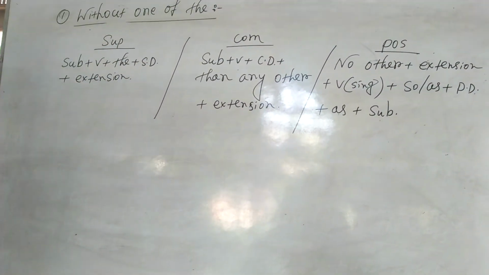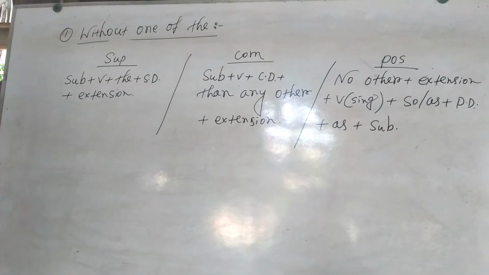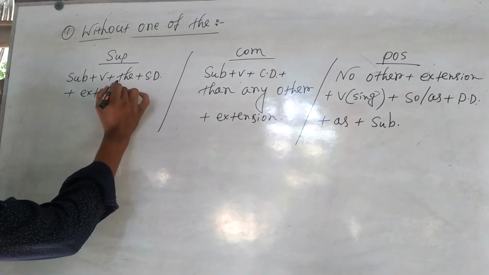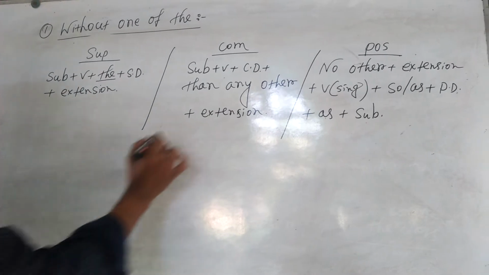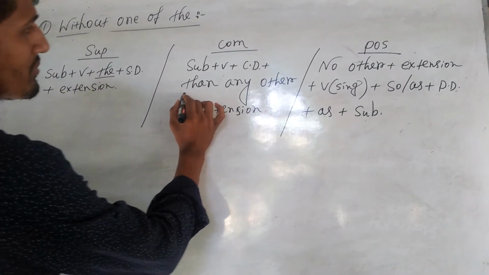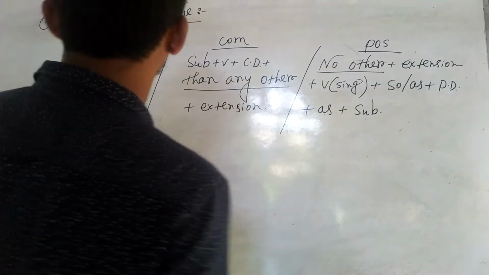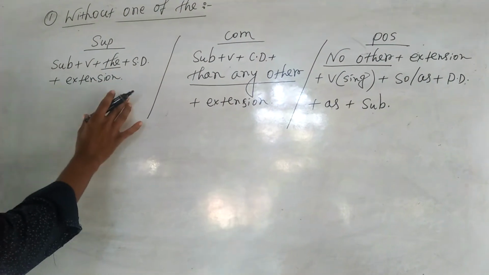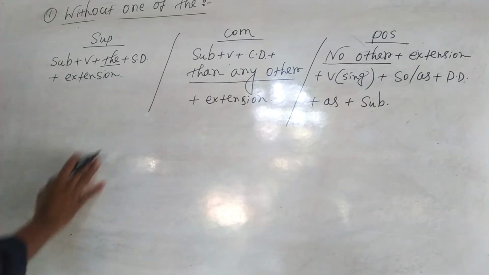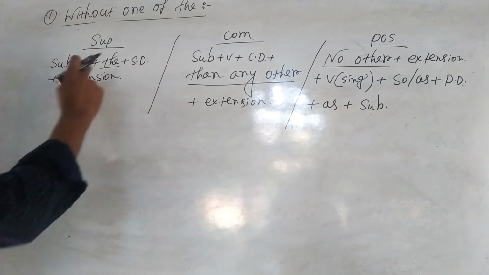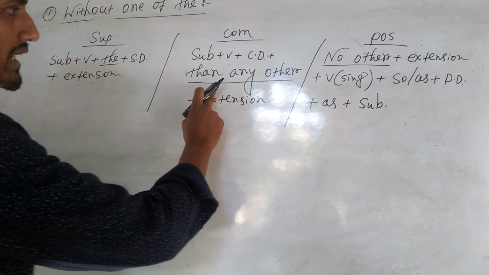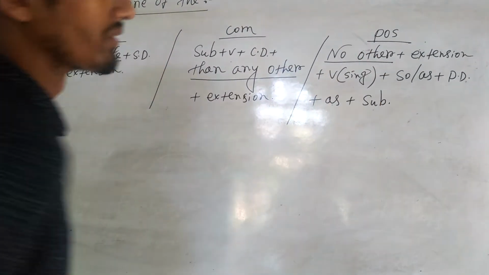Okay, in a nutshell, we can describe that in the superlative form, the; in the comparative form, than any other; in the positive form, no other. So without one of the formula reveals this part: the, than any other, no other.